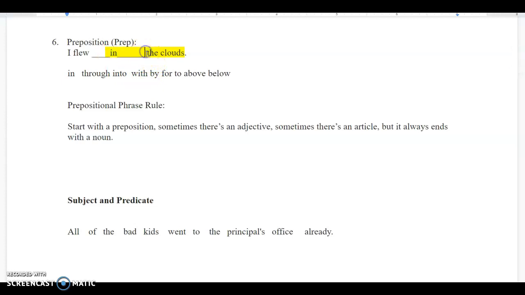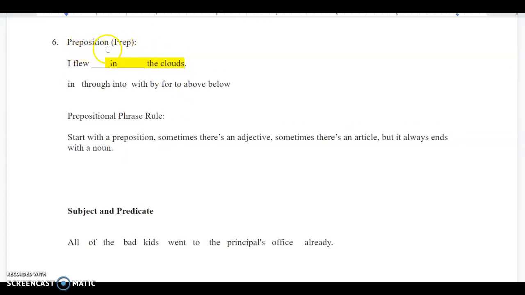For this one, there's no adjective, but there is an article, right? Here's the. That's an article. But it always ends with the noun. So here's my noun. So again, the rule says it starts with the preposition, in. Sometimes there's an adjective; this one doesn't have one. Sometimes there's an article; here's my article. And it always ends with a noun. So that is the prepositional phrase rule.